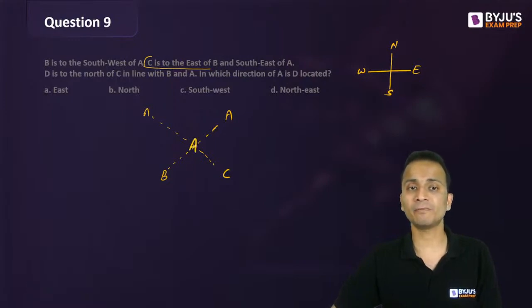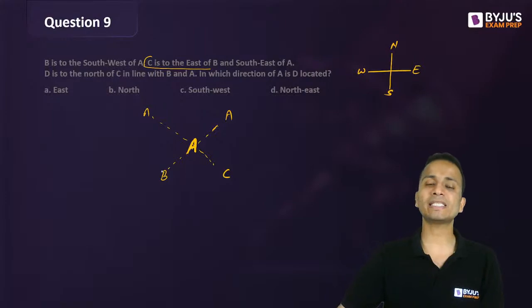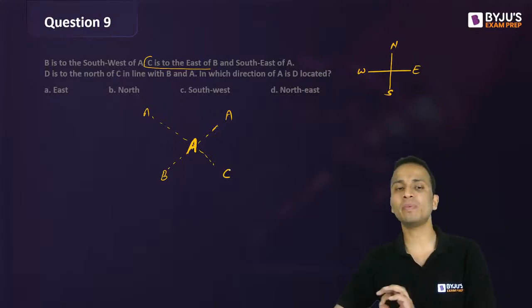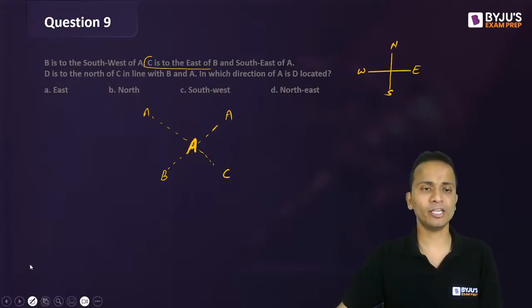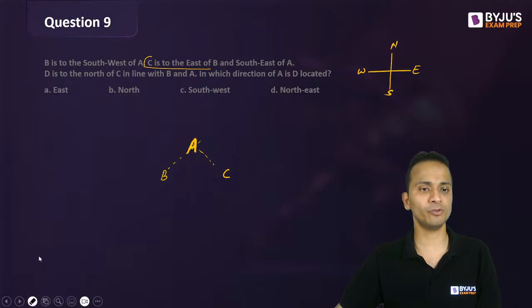A will be here, right? Which satisfies both the things, that B is to the southwest of A, and C is southeast of A. So B is in the southwest of A and C is in the southeast. All right. So now I have got to know the position of A. So this is the position of A that I have drawn for all of you.